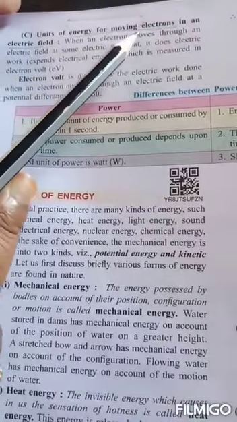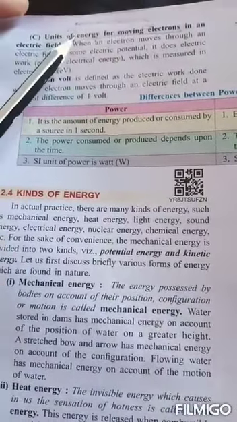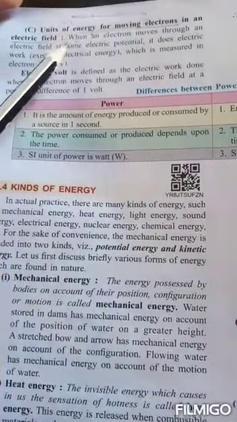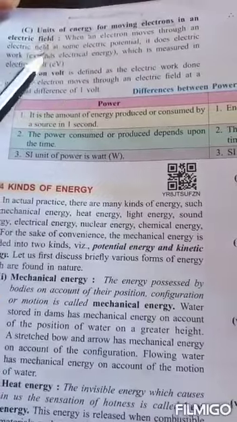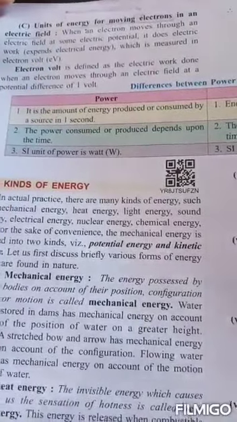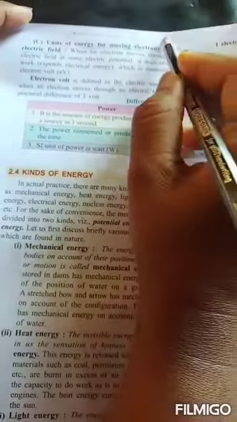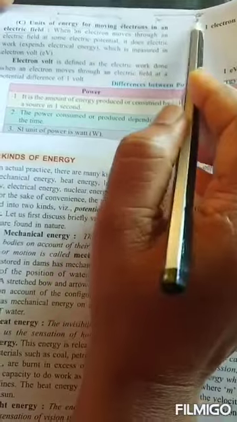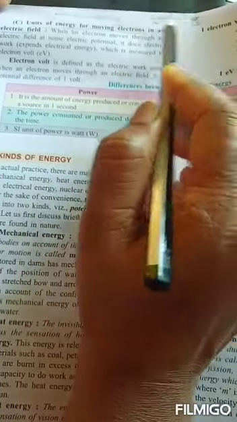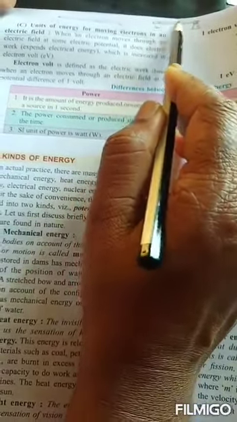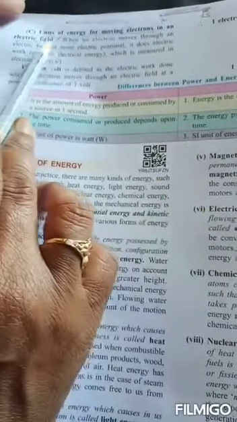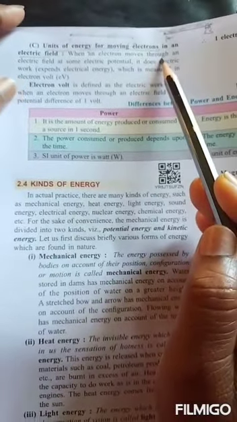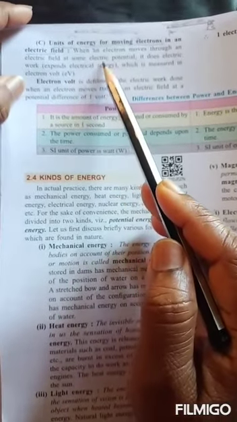Units of energy for moving electrons in an electric field. So how many electrons are moving, and how do we express that? When an electron moves through an electric field at some electric potential, suppose this is the conductor. From point A to point B, electrons are flowing. That means the current is flowing. Current flowing means nothing but electrons flowing through it.